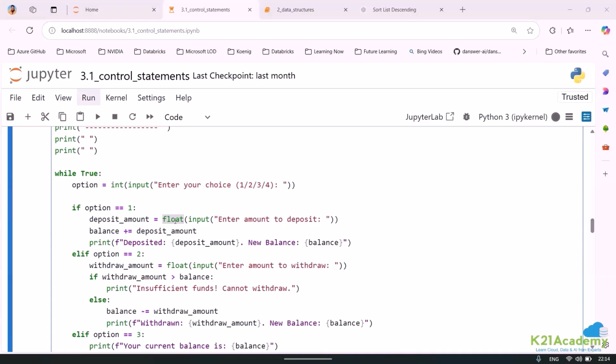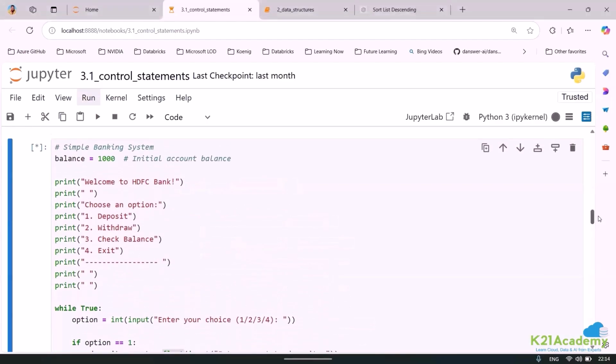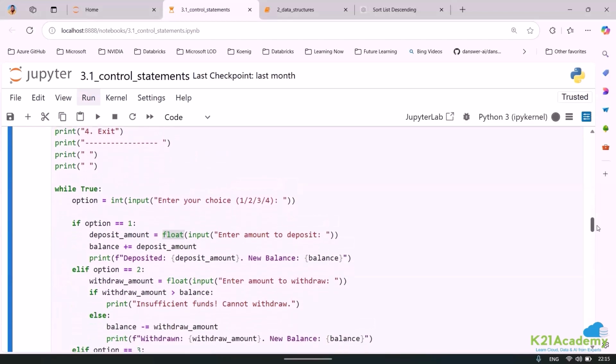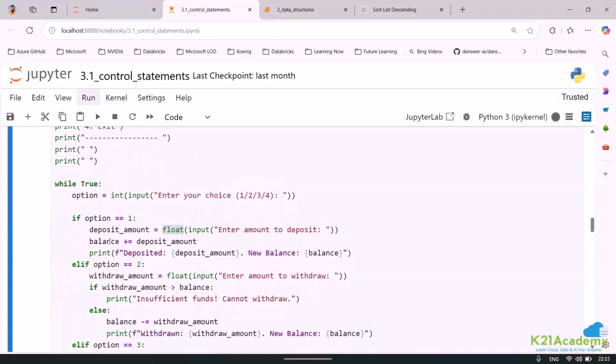It can be integer, it can be double because it is a float. Now what I am doing, the moment you enter the amount, I am saying please increase the balance amount. So what do we have as a balance amount? You remember? Balance is equal to 1000. So now what we are saying, please change the balance to whatever the person has deposited. Is it okay?